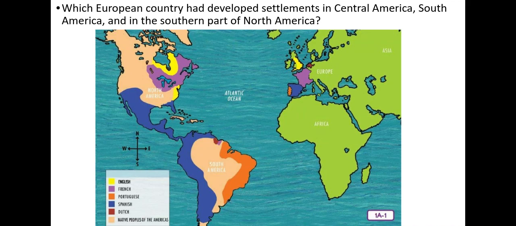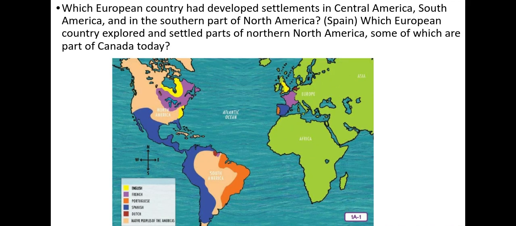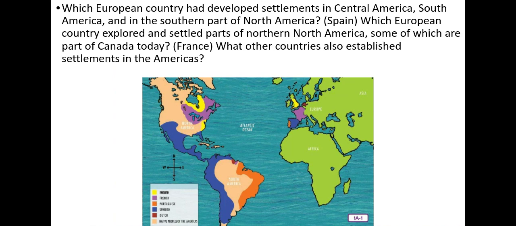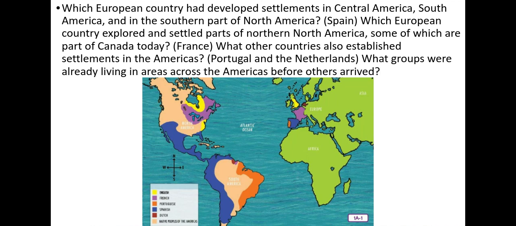Which European country had developed settlements in Central America, South America, and in the southern part of North America? Which country was it? We learned about them in their explorers. Spain. Which European country explored and settled parts of northern North America, some of which are parts of Canada today? Look at the colors on the map. France. What other countries also established settlements in the Americas? Portugal and the Netherlands. What groups were already living in areas across the Americas before others arrived? The native peoples, the Native Americans.